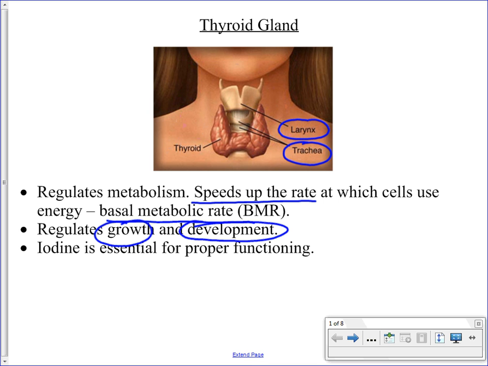And we'll see as well that there is one element, iodine, which is essential for the proper functioning of the thyroid gland. And if you do have a deficiency in iodine, we'll see that it can create some problems with the formation of the thyroid hormones.